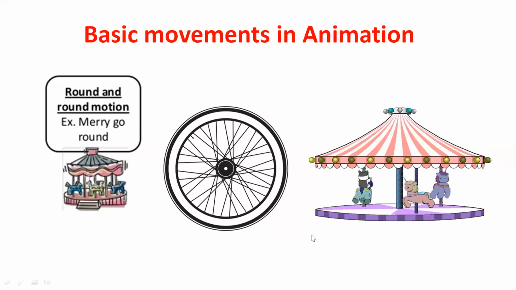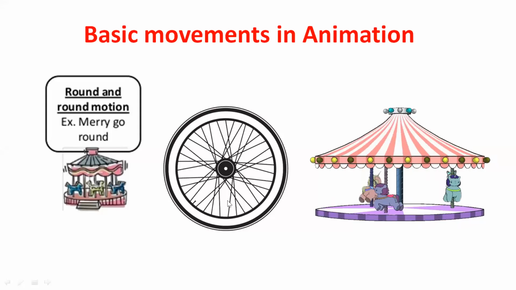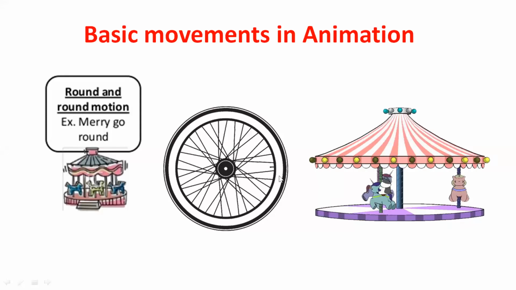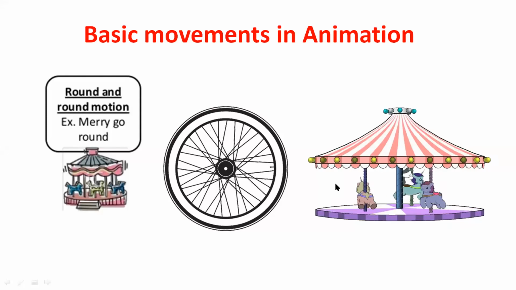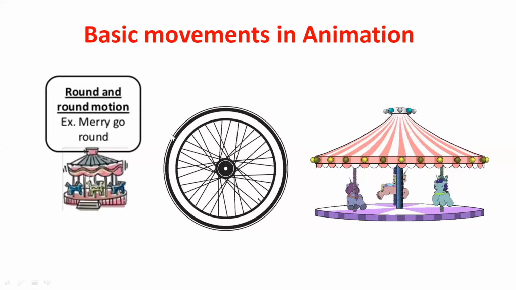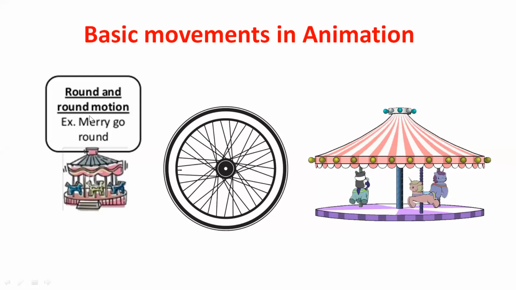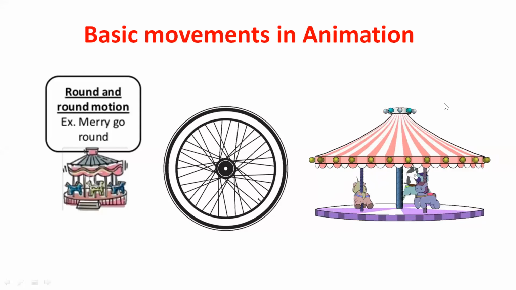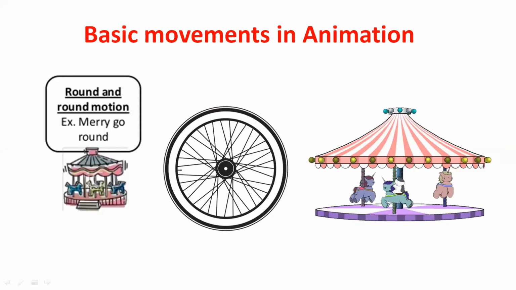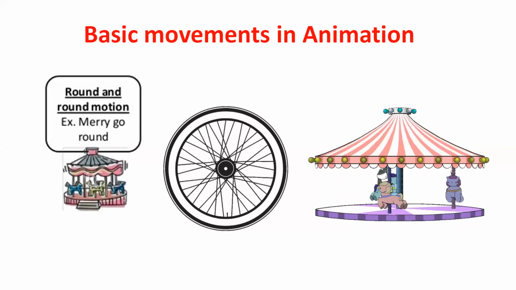If you are having a square, in the square you can have the movement left to right or right to left. But here you should not give round and round motion for a square. You must know the appropriate movement you have to give to the image.